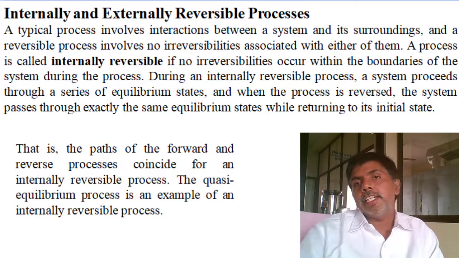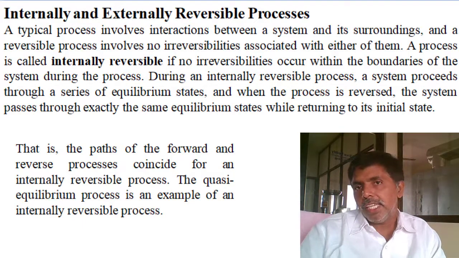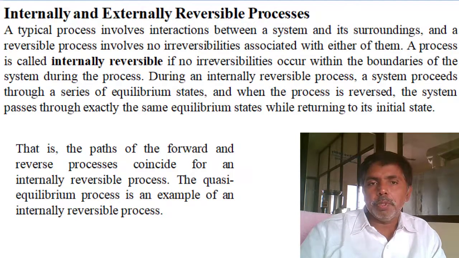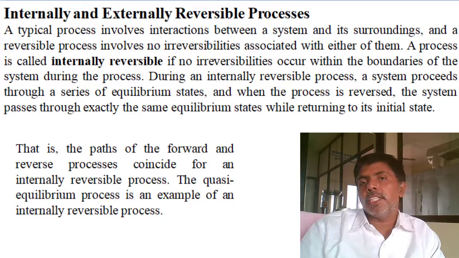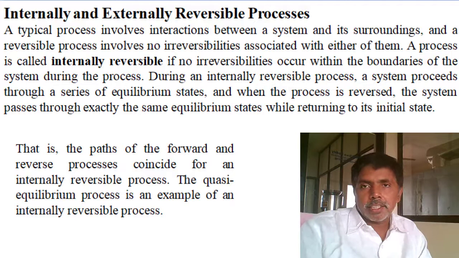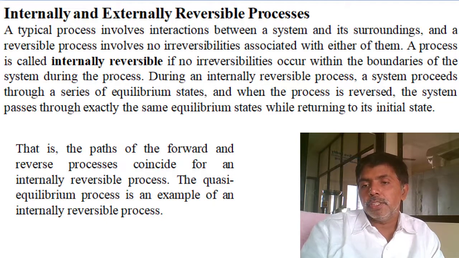Generally, in reversibility we discuss two types. One is internal reversible, the second is external reversible. Internal reversible means we achieve reversibility within the system. Examples are a quasi-static process, a reversible adiabatic process, a reversible isothermal process, like that. Any process involving internal reversibility falls here.